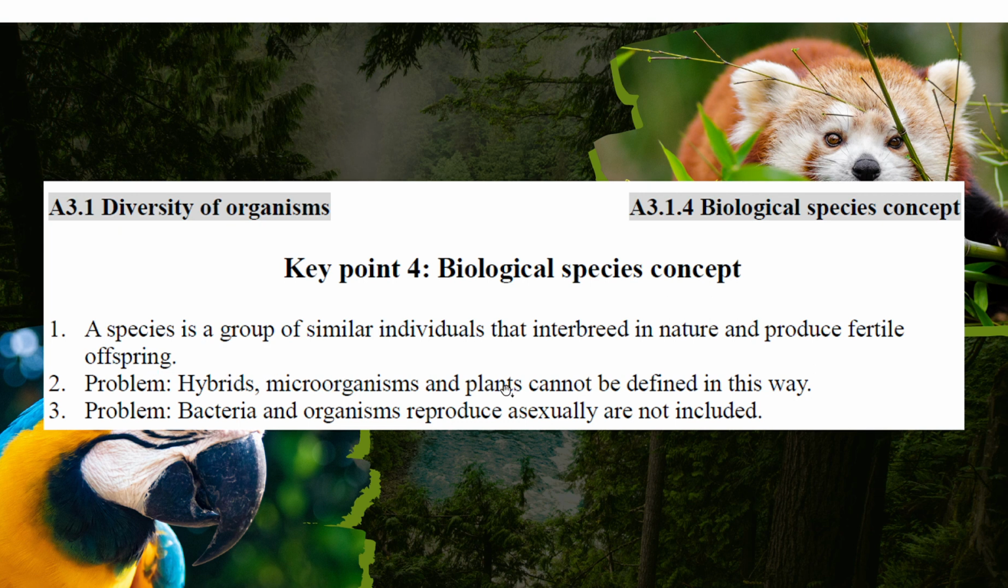They don't do sexual reproduction, they don't interbreed. Bacteria and other organisms reproduce asexually. They are not included in this concept of species either. So every concept of species has its strengths and weaknesses. The biological one has this weakness: those that don't interbreed are not species according to this biological concept.